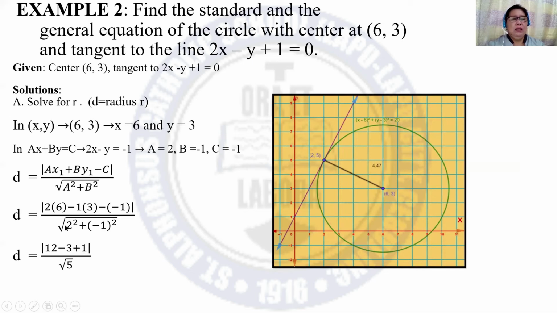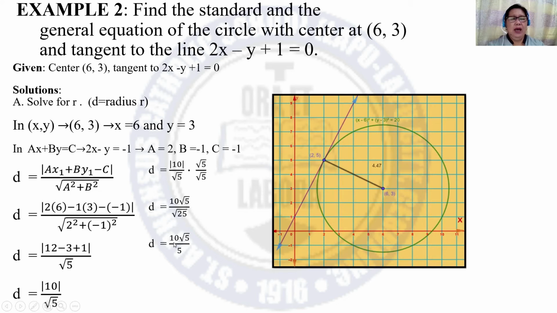Over 2 squared is 4. The square of negative 1 is 1. So that is 5. So 12 minus 3 plus 1 is 10. The absolute value of 10 over the square root of 5. Then we have to rationalize the denominator by multiplying by square root of 5 over square root of 5. So this is now 10 times the square root of 5 over the square root of 25, because 5 times 5 is 25. And simplify.